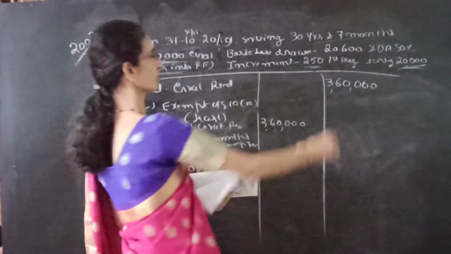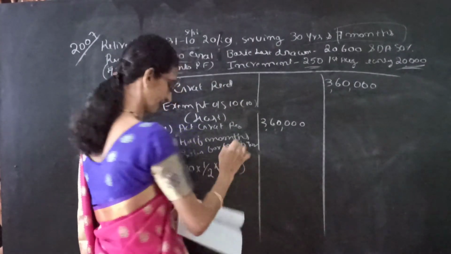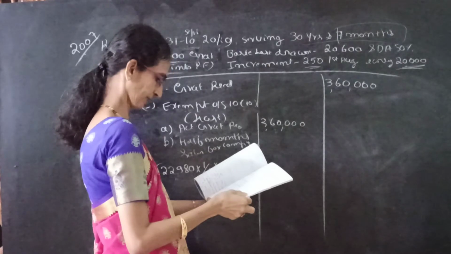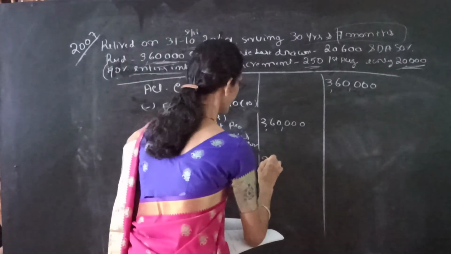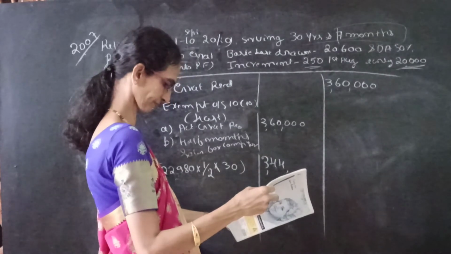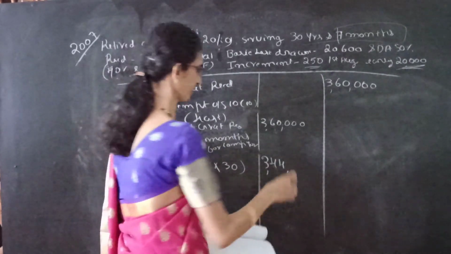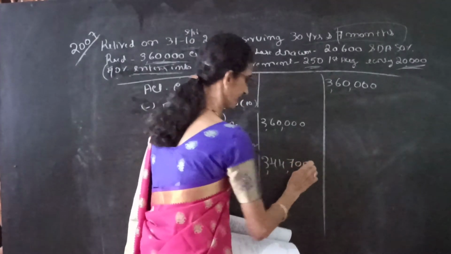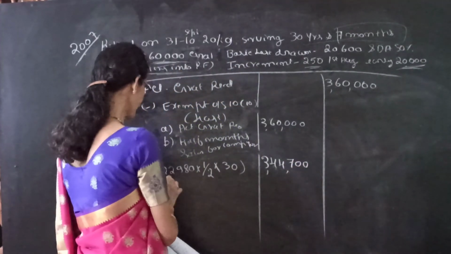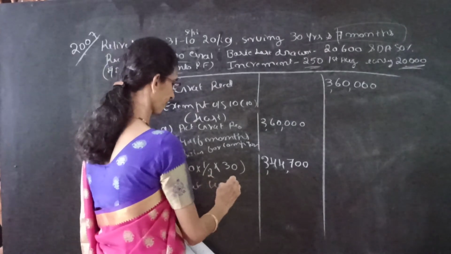Here we have to leave the fraction, so only take 30 years. So we get 3,44,700. Number C is statutory limit.